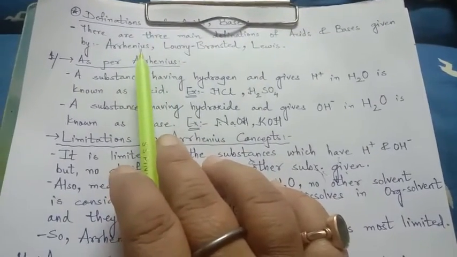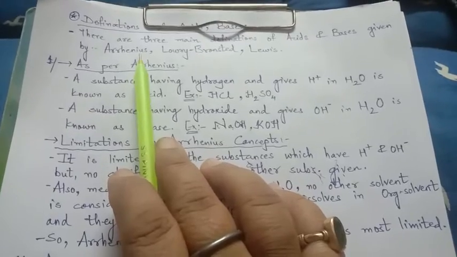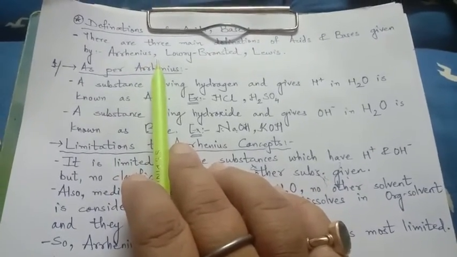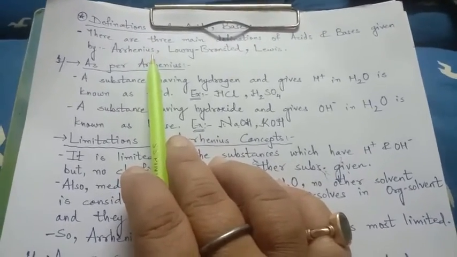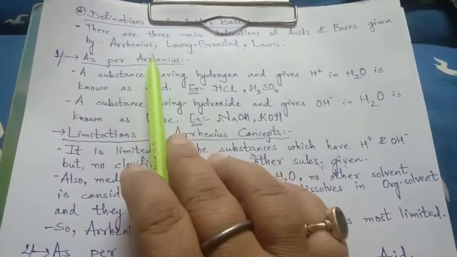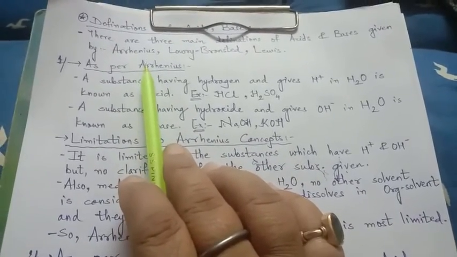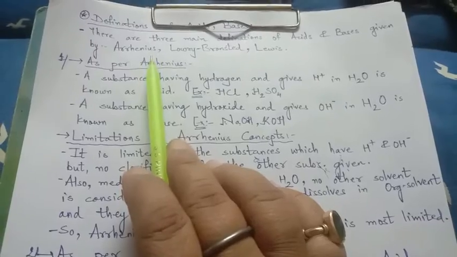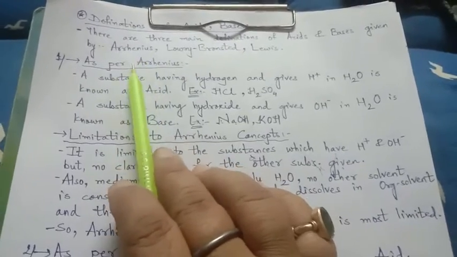Actually, all three have given definitions for acids and bases, and looking at the concepts they seem different, but in actual sense they talk about the same thing.